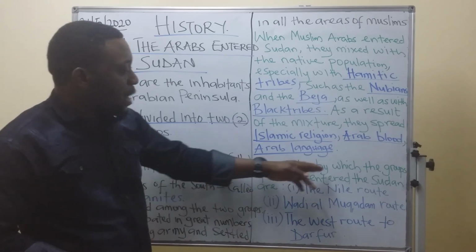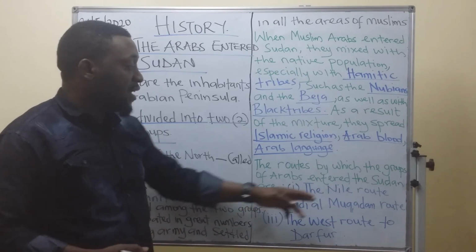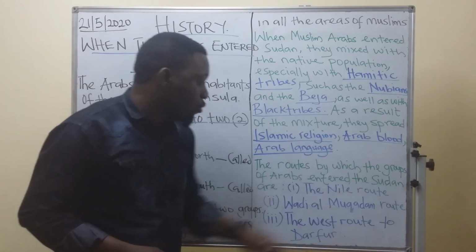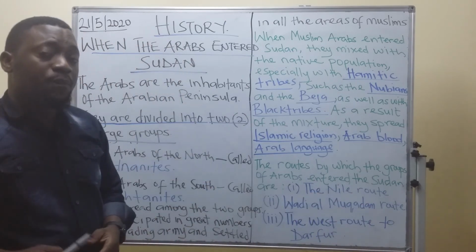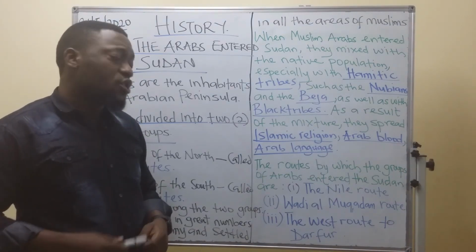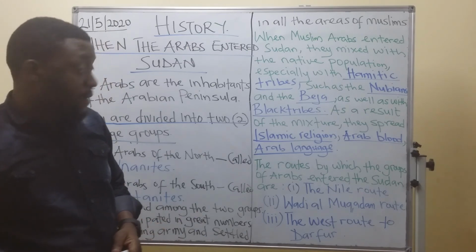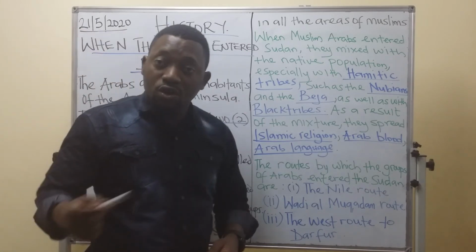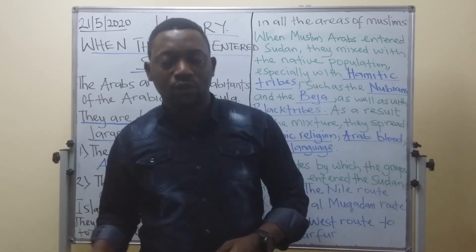Then the routes by which the two groups entered Sudan. The first one is the Nile route, the second is the Wadi Al-Uqdam route, and the third is the west route to Darfur. So these are the three routes the Muslim Arabs passed to enter Sudan. This is where I'll be stopping today. Next class, I'm still going to talk about more of the impact of the Arabs in Sudan.